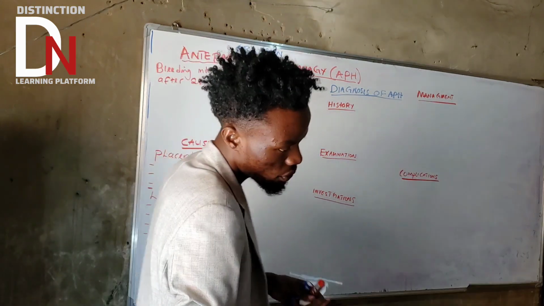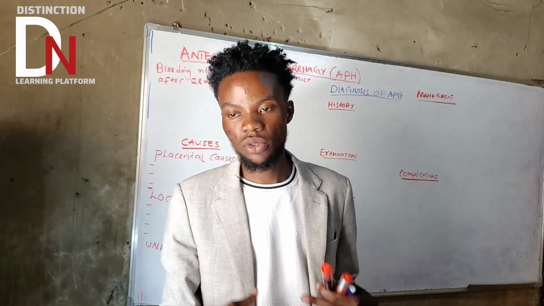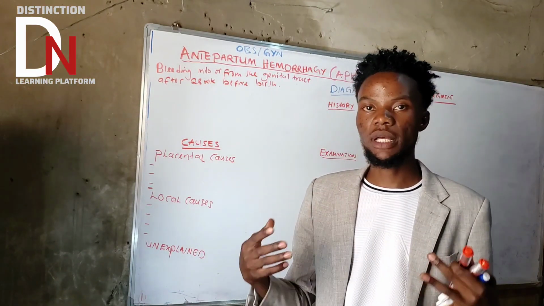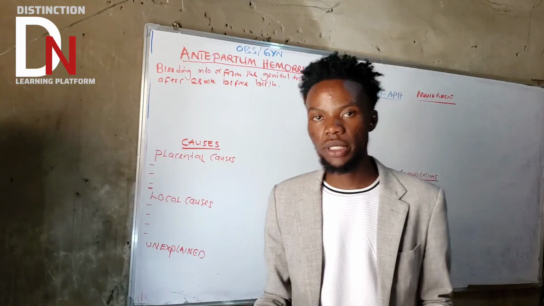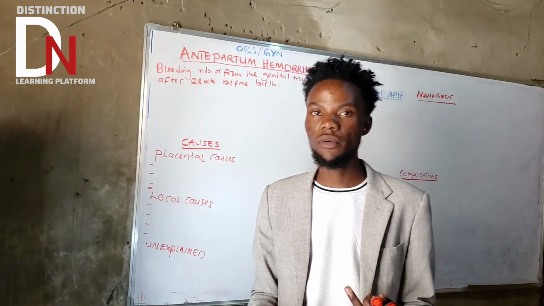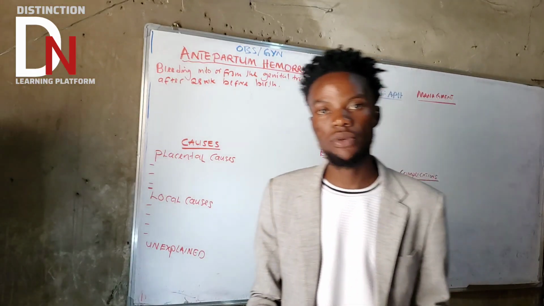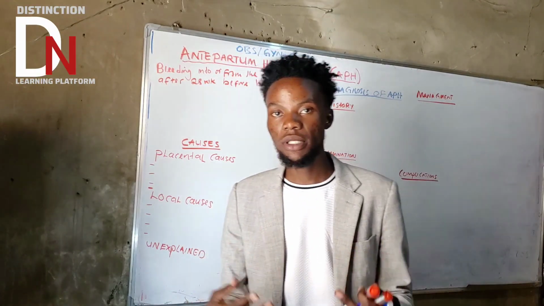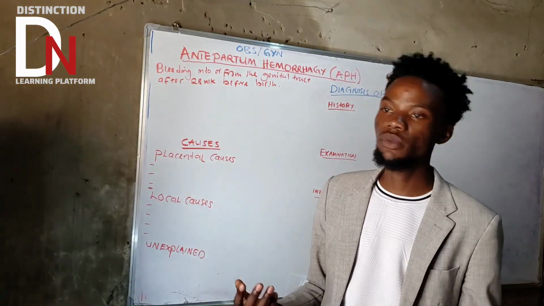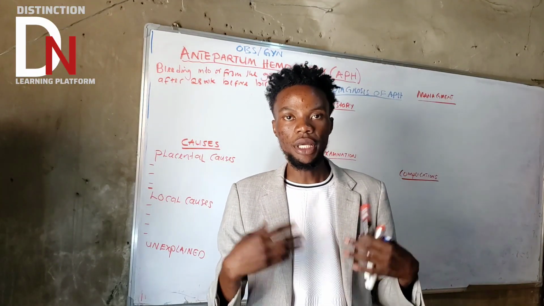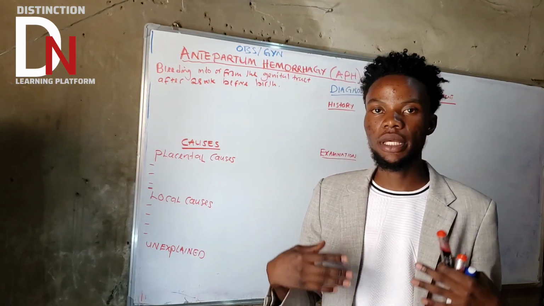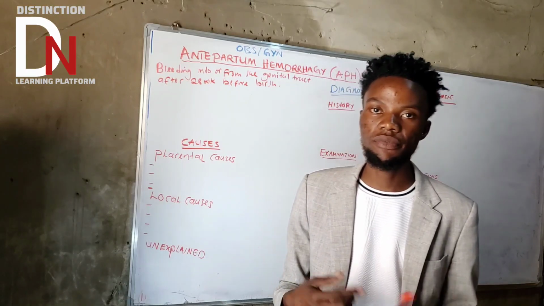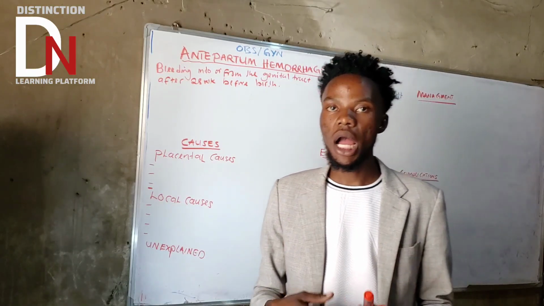If you talk about birth, let's be more specific, because labor has stages: stage 1, stage 2, and stage 3. Stage 1 involves effacement and dilatation. Stage 2 involves the expulsion of the fetus, or delivery of the fetus. Then stage 3 involves delivery of the afterbirth.